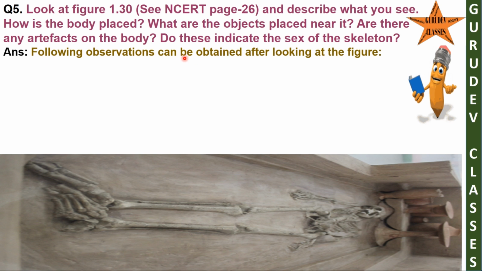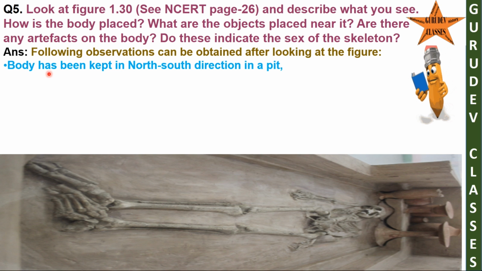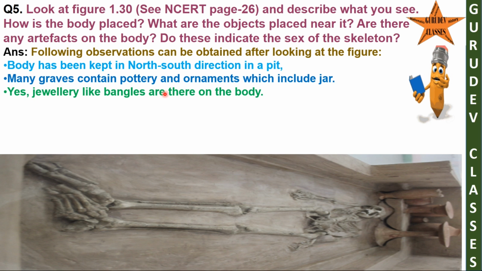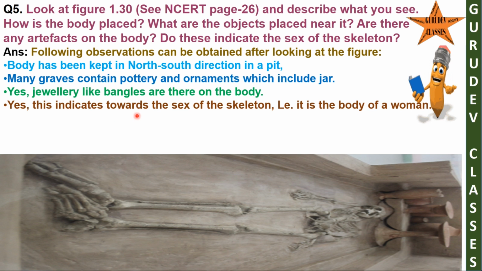Answer. The following observations can be made after looking at the figure. The body has been kept in a north-south direction in a pit. Many graves contain pottery and ornaments, which include a jar. Yes, jewelry like bangles is on the body. Yes, this indicates the sex of the skeleton.